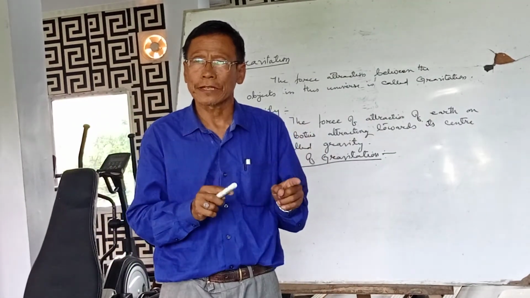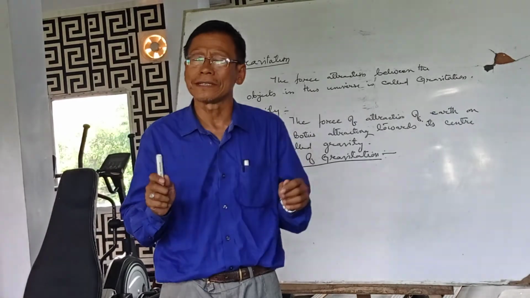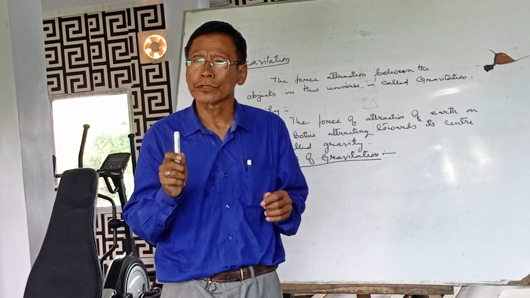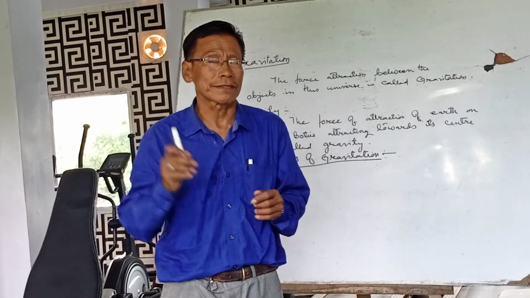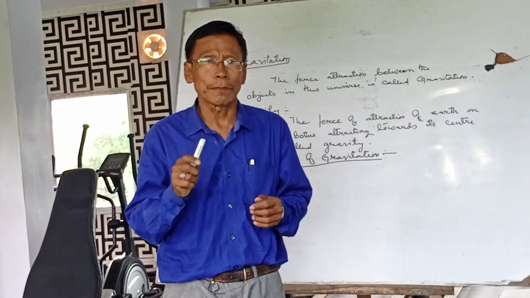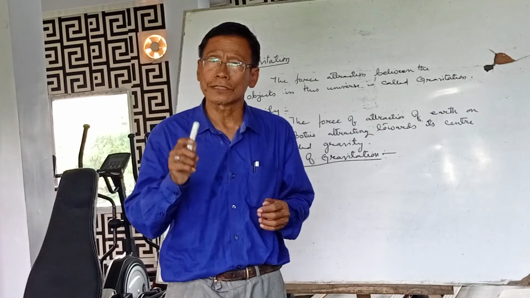The force of attraction between any two bodies is directly proportional to the product of the two masses and inversely proportional to the square of the distance between them.